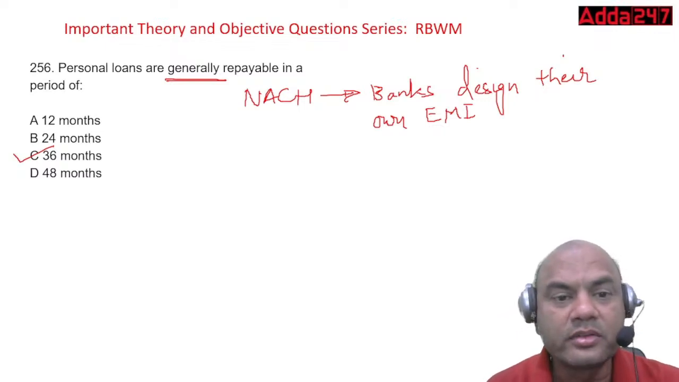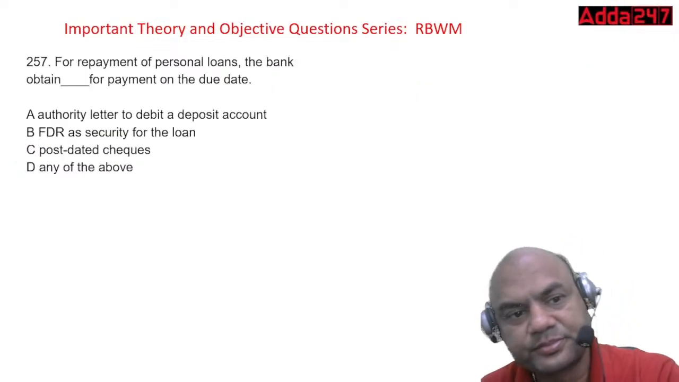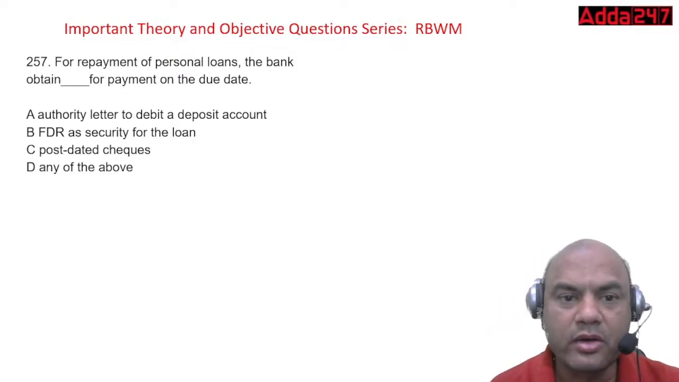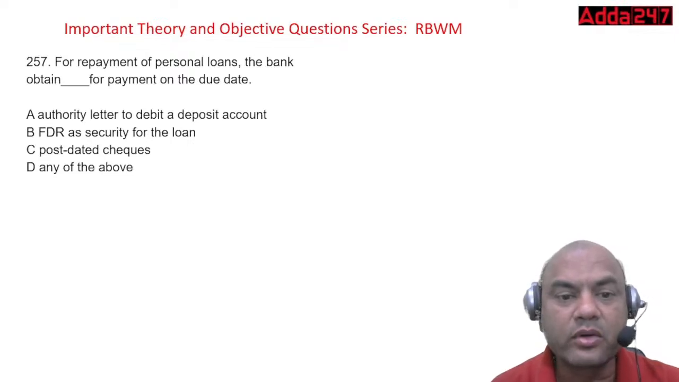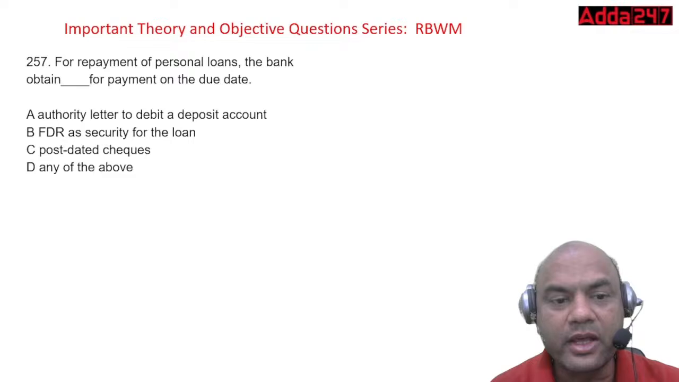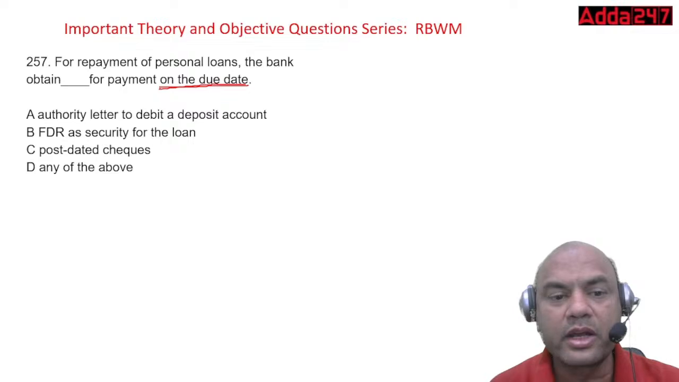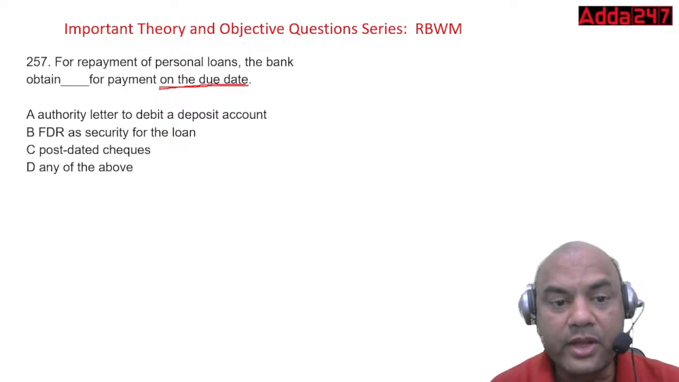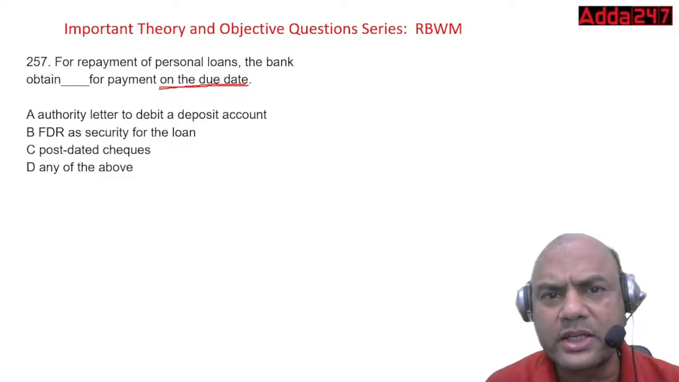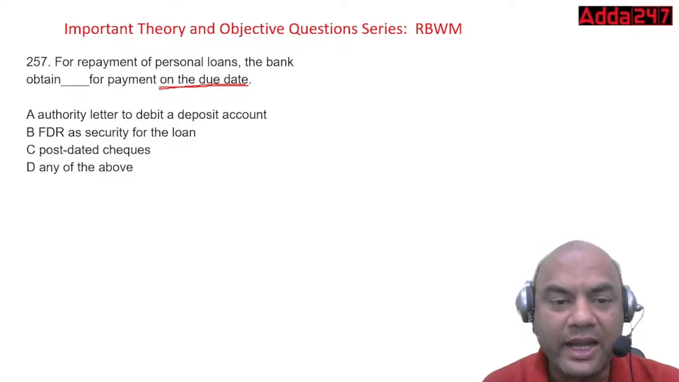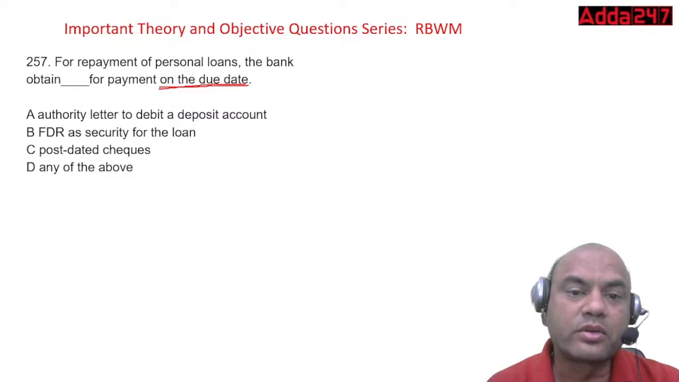Okay. So PLs are generally repayable in a period of 36 months. For repayment of personal loans, the bank obtains dash for payment on due date. Authority letter to debit the deposit account. FDR as a security for the loan. Post-dated cheques. And any of the above. See here, payment on the due date. So what do you get from here? Authority letter. FDR as a security. Some banks do take security, as I told you earlier, but that is not the answer to this question. Due date.